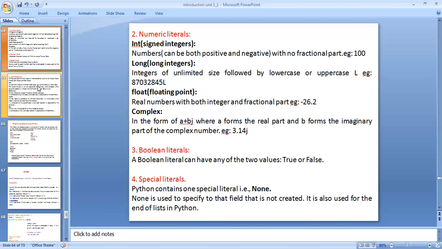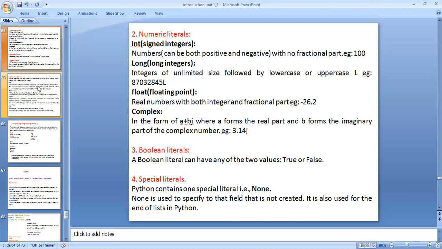But fractional values like 2 by 3, 5 by 2, 700 by 2, these kinds of values are not integer literals. Long integers: integers of unlimited size followed by a lowercase or uppercase L. Long integers can be defined with values and alphabets also. For example, 87328455 and L in uppercase. This is a valid long integer literal.